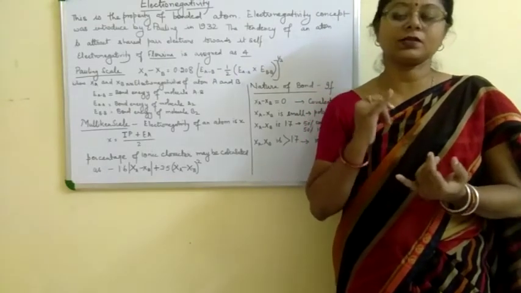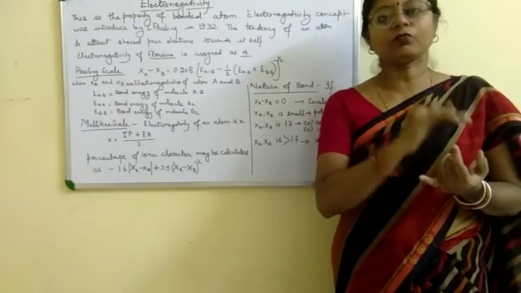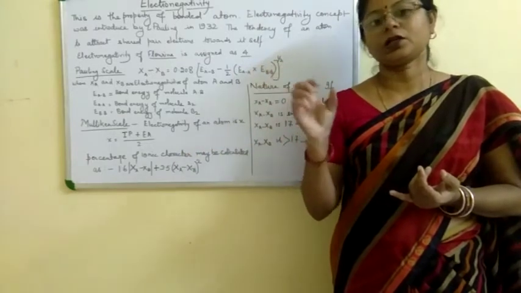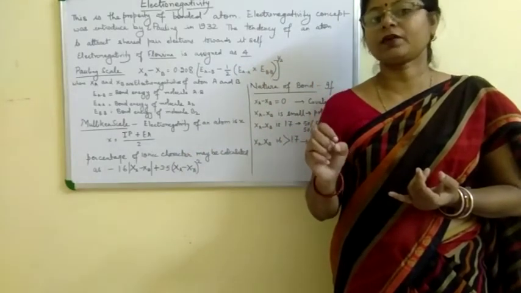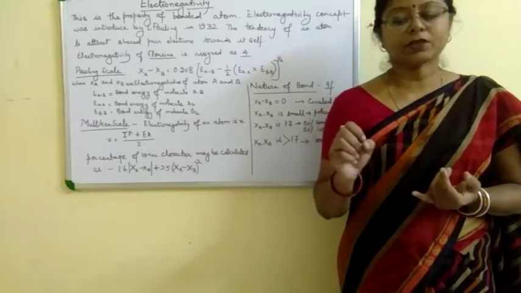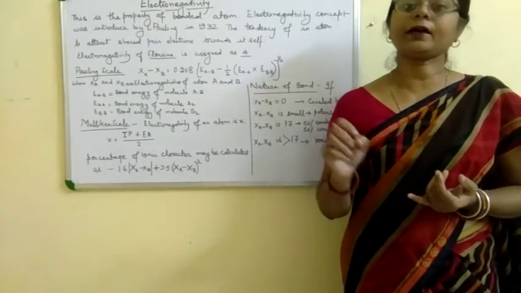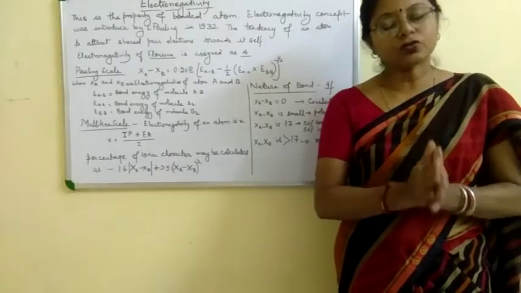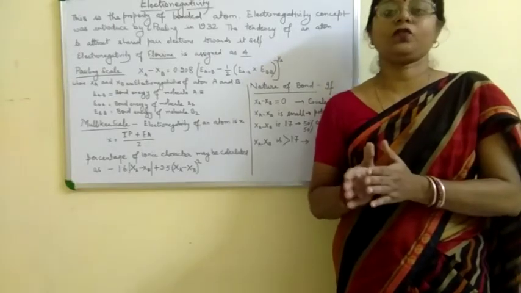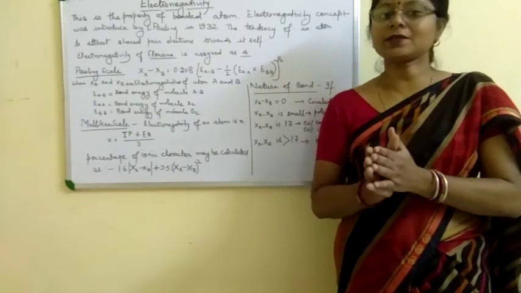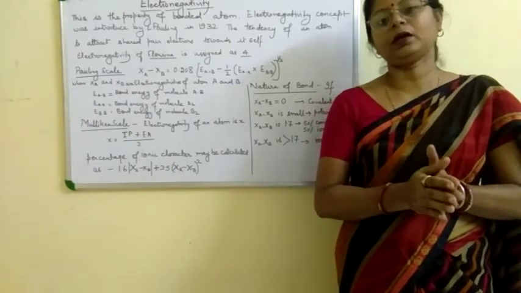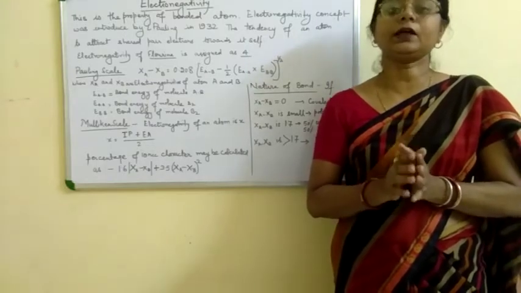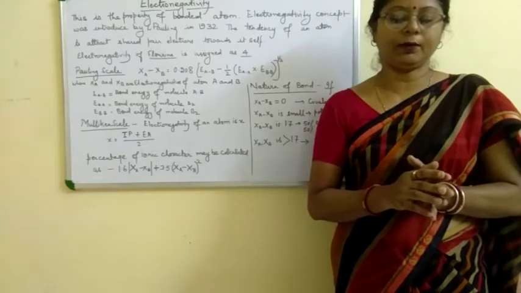First is the nuclear charge. As we move from left to right in the periodic table, nuclear charge increases. That's why the capacity of the atoms to attract the electron towards itself also increases, and because of this the halogens, which have the smallest size in their period, attract the electron more vigorously than other atoms in the period.